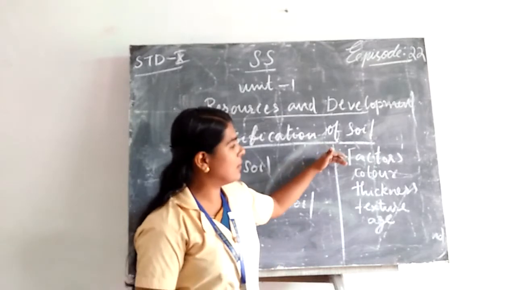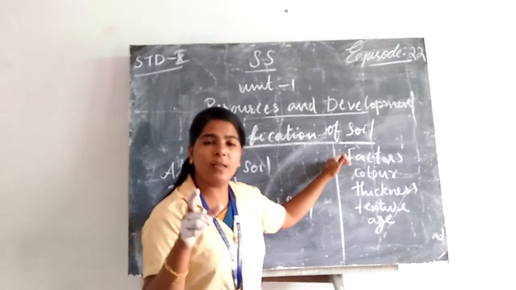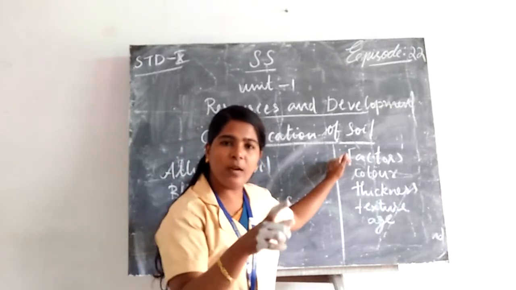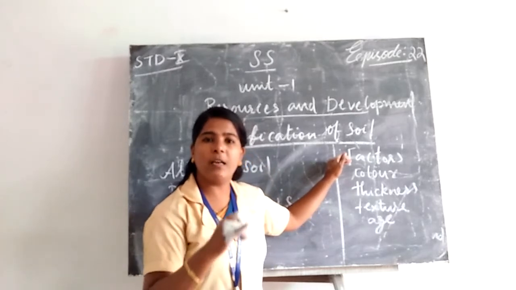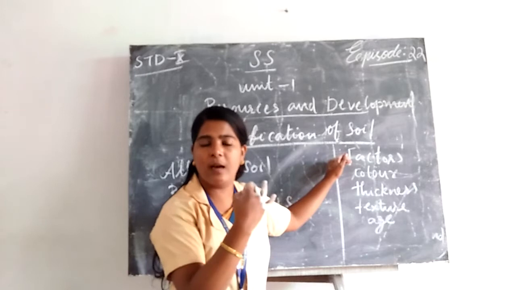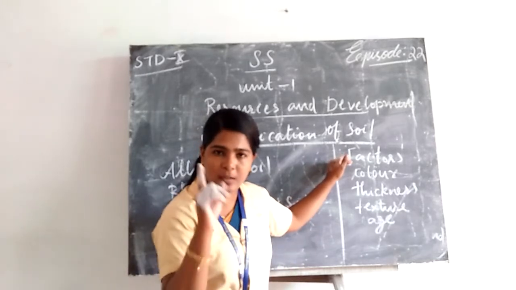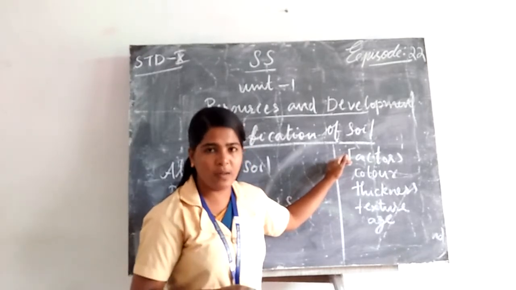We already know what the factors responsible for forming soil are. What are the factors responsible for forming soil? We discussed three factors. The first one: relief, bedrock, vegetation, different forms of life, time, etc. are the first factor affecting the formation of soil.